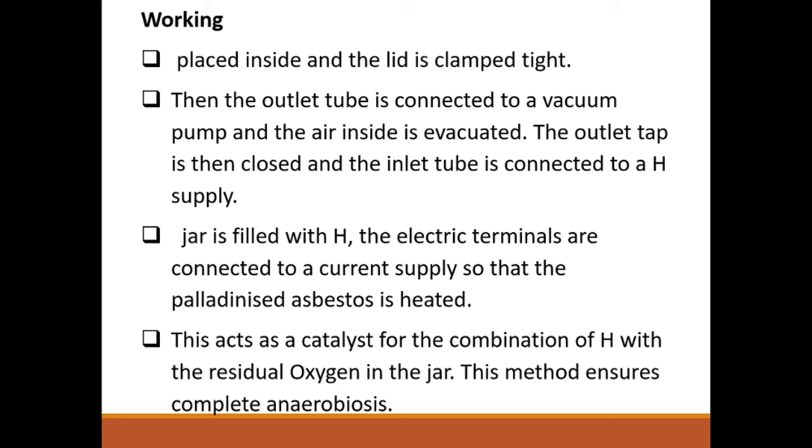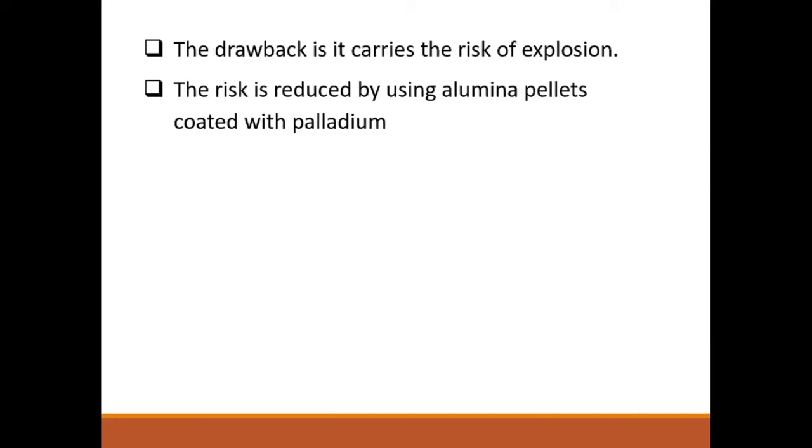This is the only method ensuring 100% anaerobiosis for the cultivation of obligate anaerobes. The drawback is the risk of explosion, because we are pressurizing and filling it with hydrogen. The catalyst creates the problem, so by modifying the catalyst, we can reduce the risk of explosion.